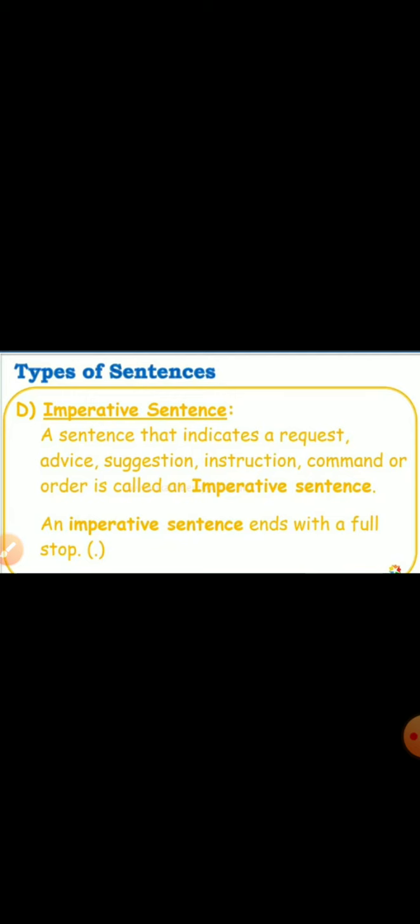This means that any sentence that tells us about an order, request, advice or suggestion or instruction, or maybe advising somebody, such sentences are called imperative sentences. And imperative sentences end with a full stop.